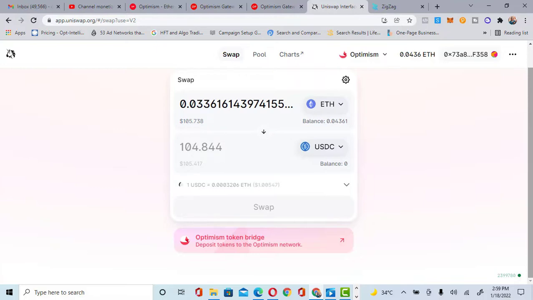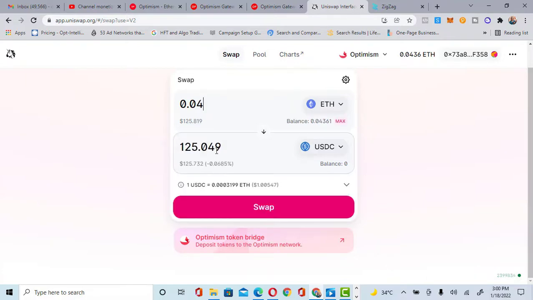We're about to swap our Ethereum to USDC, so we can officially activate our wallet for the potential airdrop coming up on the Optimism network. So we allow it to load. I'm swapping 0.04 Ethereum to USDC. Click on swap.